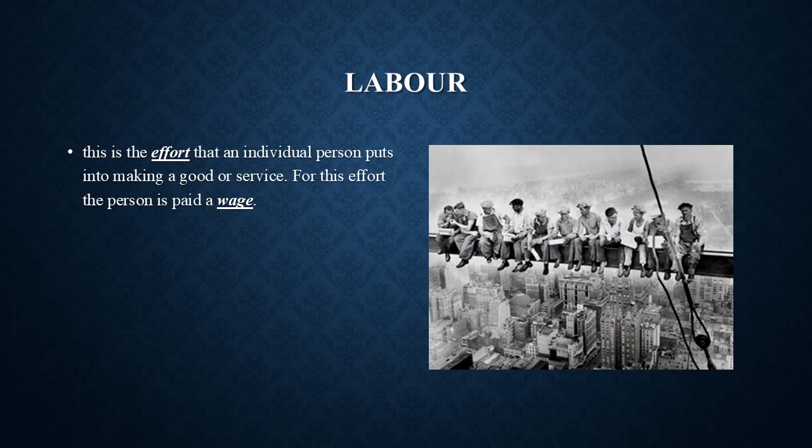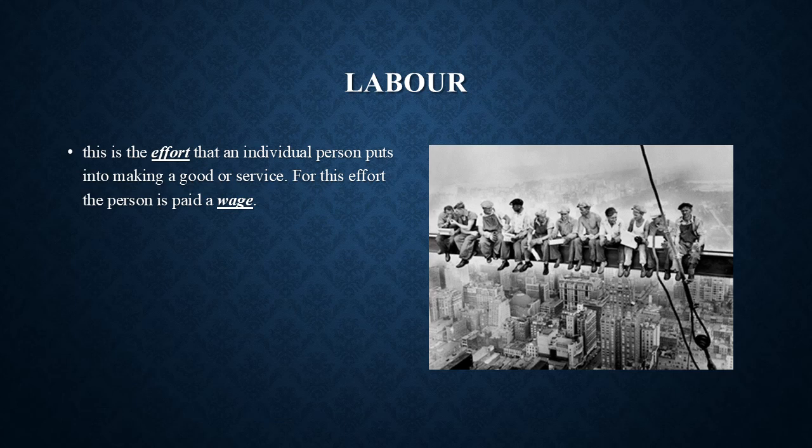The second factor of production is labor. Labor is the effort that an individual person puts into making a good or a service. For its effort, the person is paid a wage. We say that for labor, the end product is wages. That is, for the person that does the conversion of raw materials into goods and services, the person gets wages as its output. And that makes it another factor of production.